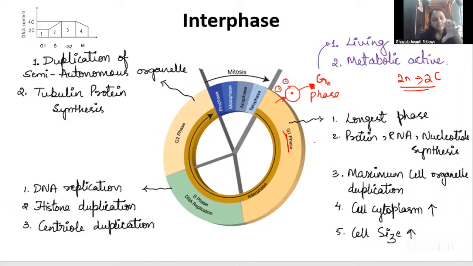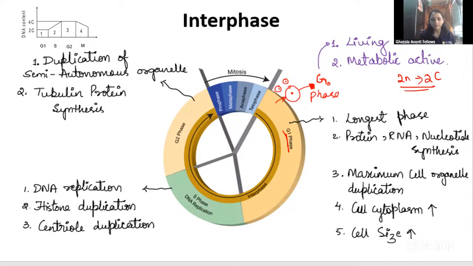In the G1 phase, that is the first growth phase, the cell is going to grow, right? So in the G1 phase, protein synthesis and RNA synthesis are more, and all the organelles are going to be duplicated because the organelles have to be shared between the two cells, right? The cytoplasm is also going to increase. The cell is increased in size now.